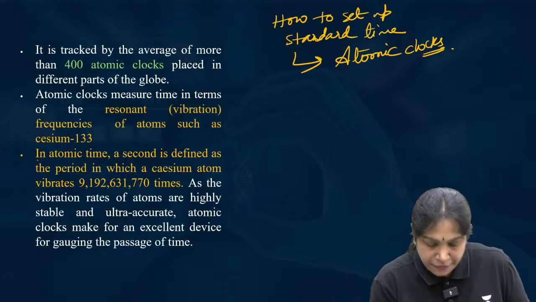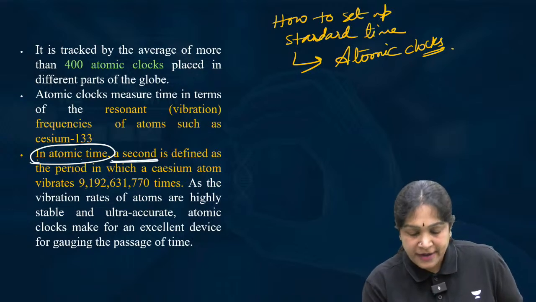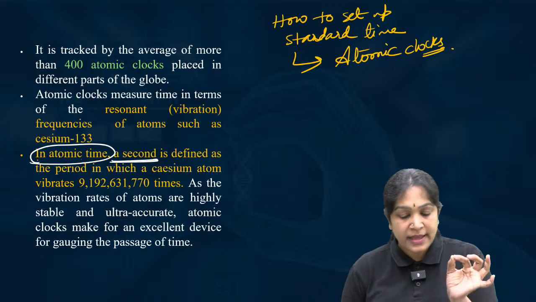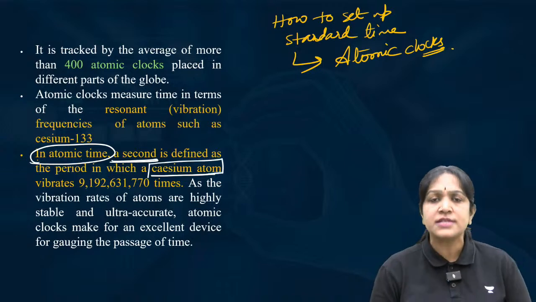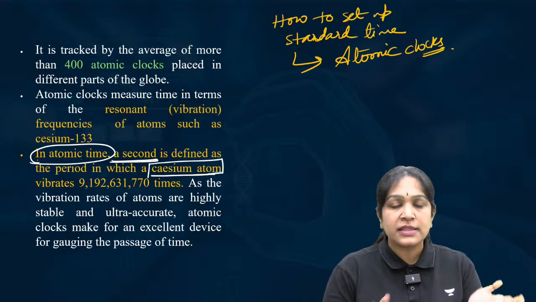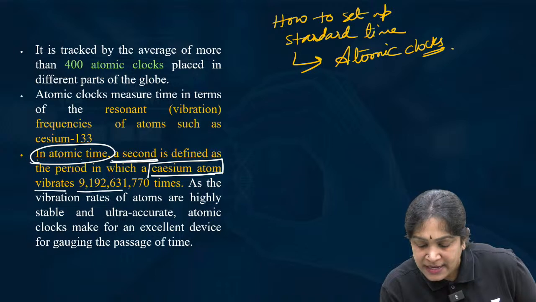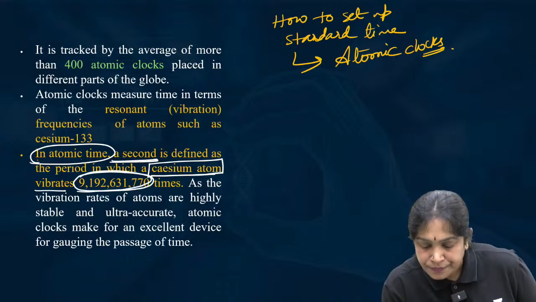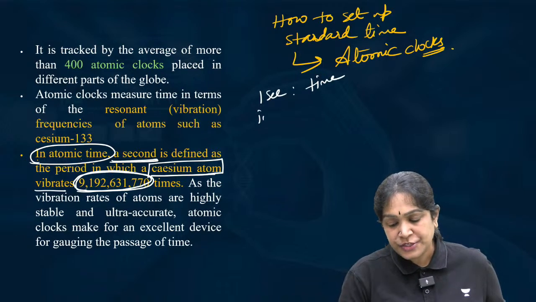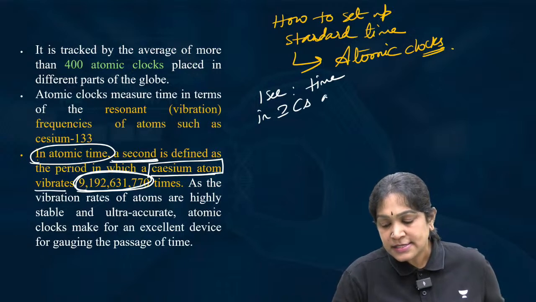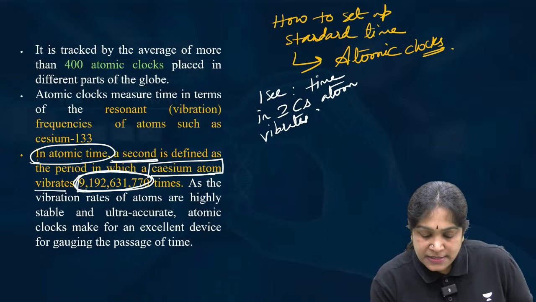Okay, listen to this carefully. In an atomic clock, 1 second is defined as the time period in which a cesium atom, what is cesium? This is one of the elements in the periodic table. Okay, a cesium atom vibrates these many times. Is it clear? Okay, we can define 1 second as the time in which a cesium atom vibrates these many times.